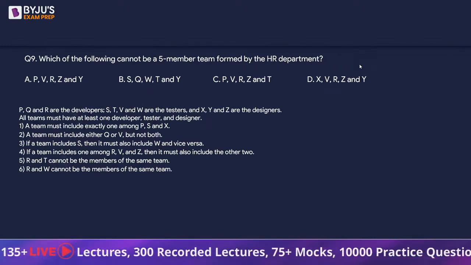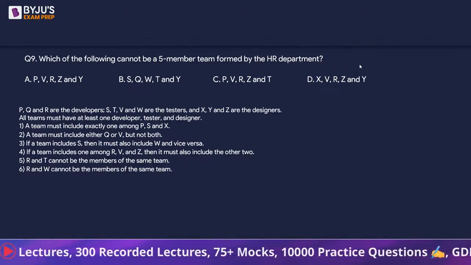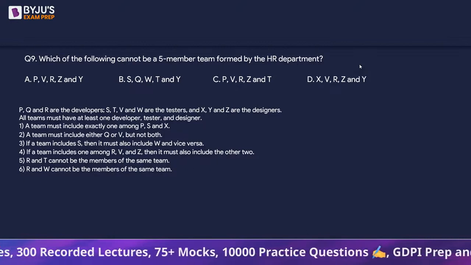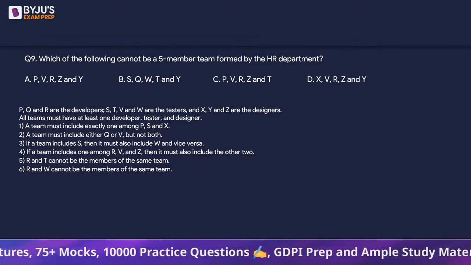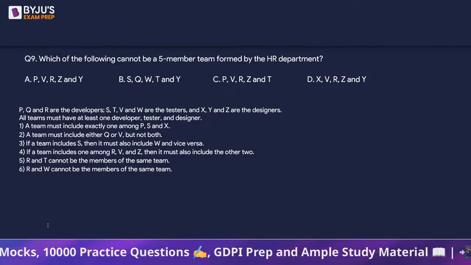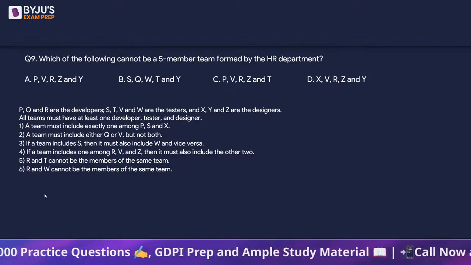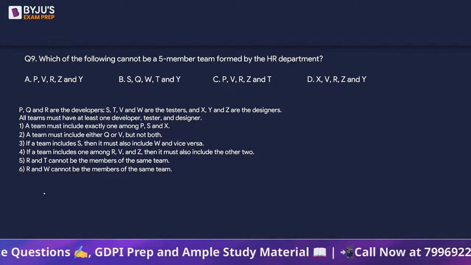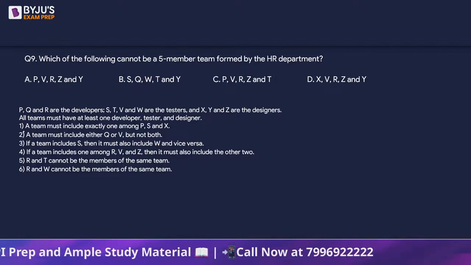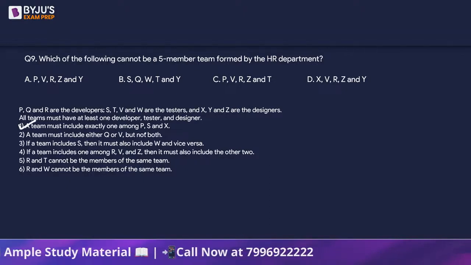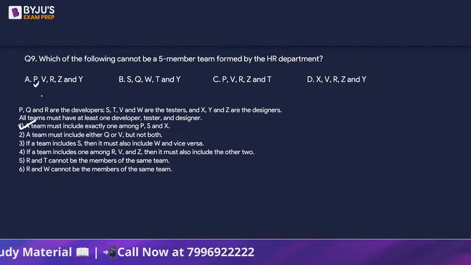Next one. Which of the following cannot be a member of a 5-member team formed by the HR department? So again, we will go option by option and we are supposed to find out which cannot be such a team. Let's look at P, V, R, Z and Y. First statement says P is required and P is a developer.